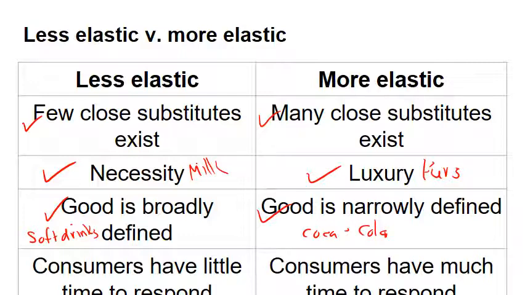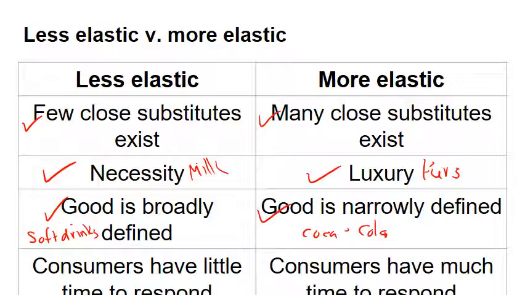The demand for Coca-Cola is more elastic because consumers have an easier time substituting another cola drink or another soft drink for Coca-Cola than they do substituting a soft drink for something else. Orange juice and soft drinks are substitutes, but they're not nearly as close substitutes as Coca-Cola and Pepsi-Cola are.